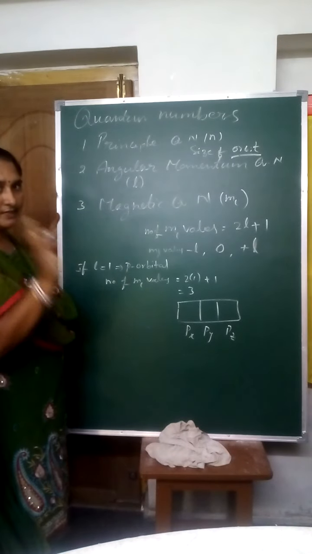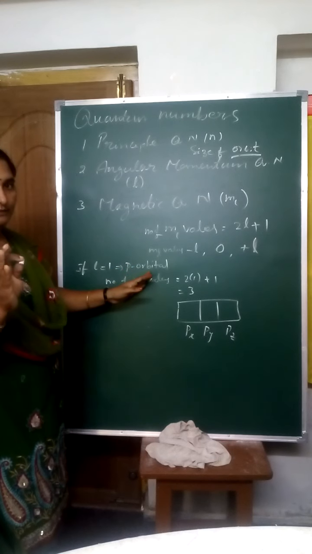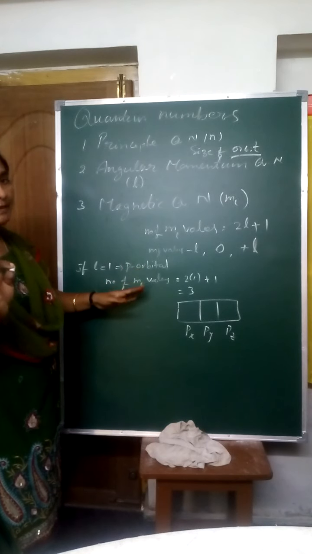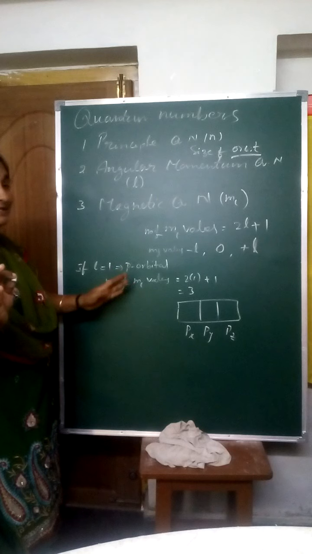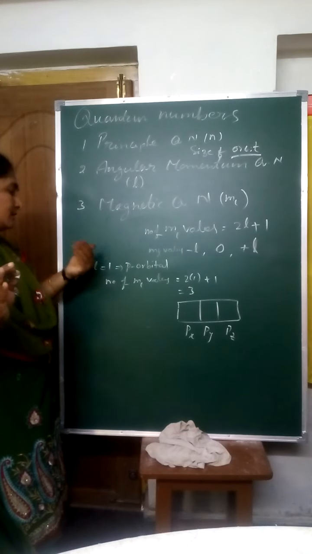Three orbitals are present in the P orbital. These are called suborbitals or subshells.